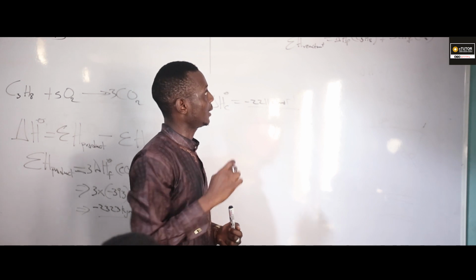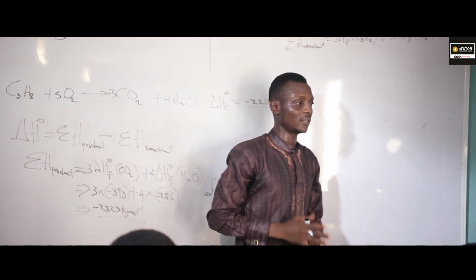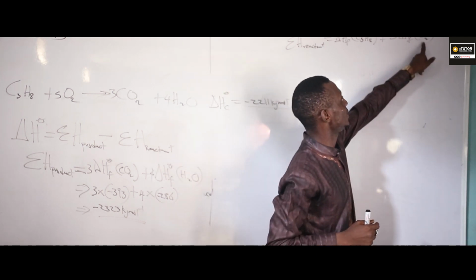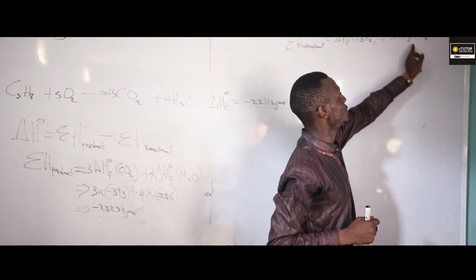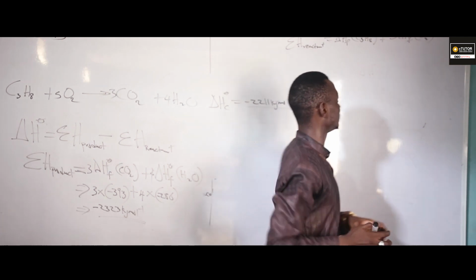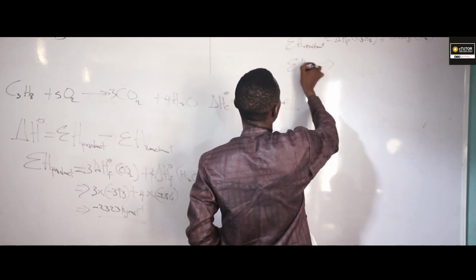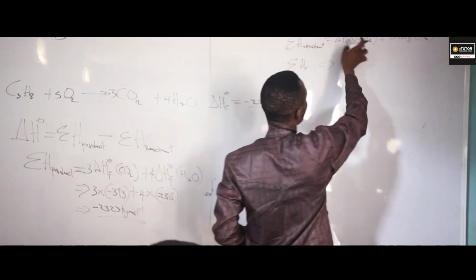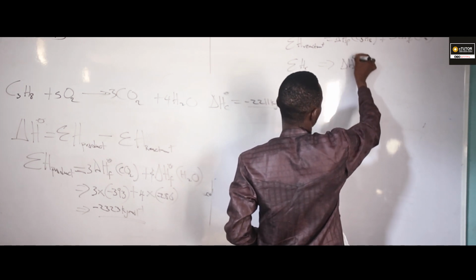When you're having elements in their standard state, or in stable state, the heat of formation for that element is always equal to 0. For oxygen, the heat of formation of oxygen is equal to 0. So is this given? No. So I'm going to have something like this.